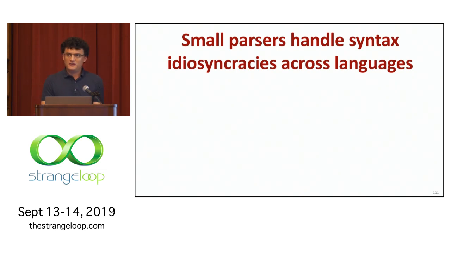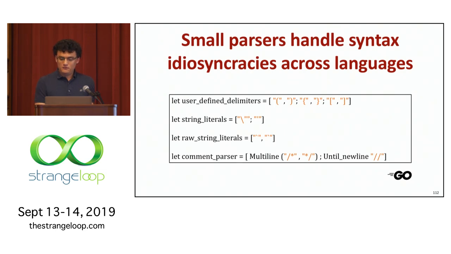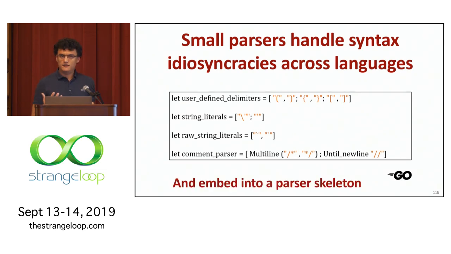So to implement this complexity and support more than 20 languages in this way is really done with small parsers that handle these syntax idiosyncrasies across multiple languages. So here's the definition for Go. Basically, it only specifies that there are balanced delimiters. There's some syntax for strings, and some syntax for comments, and that's all you need. And that's also the extent of expressivity that's available to you for matching. And these small definitions embed into a larger parser skeleton that give you that engine for matching and rewriting code.